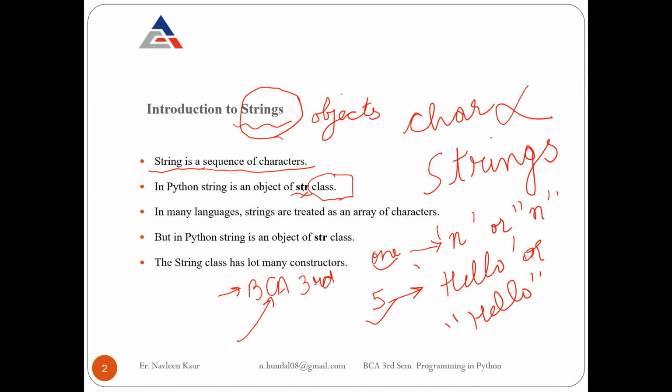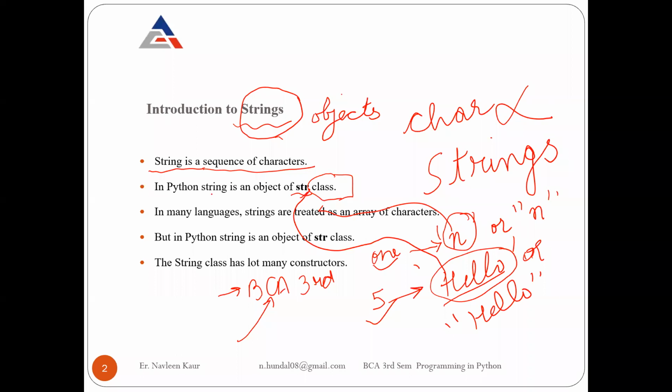For example, if I create a string hello, it is an object of str class. Similarly, a single n is again a string and an object of str class. Whatever strings you create, all will become objects of str class.